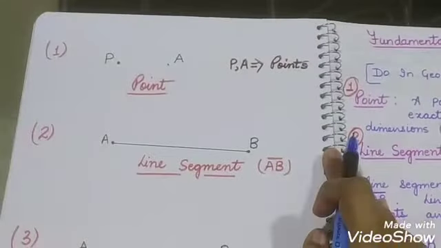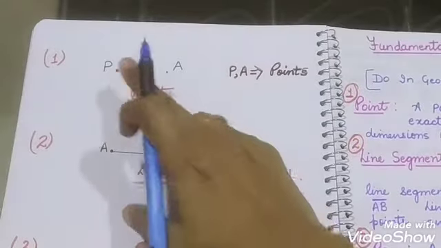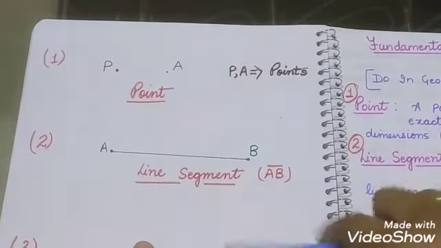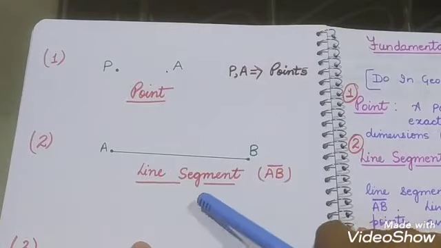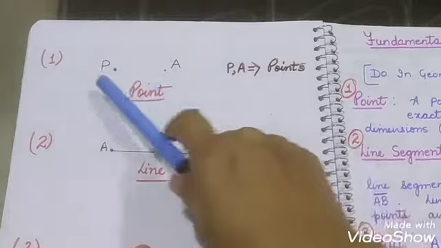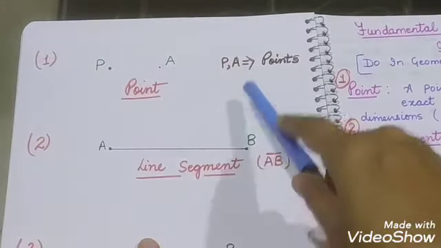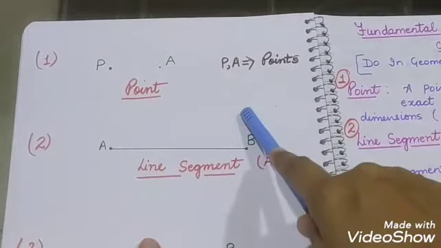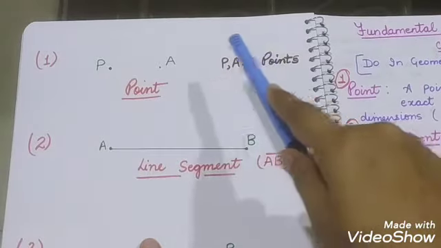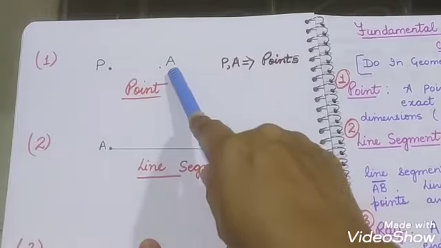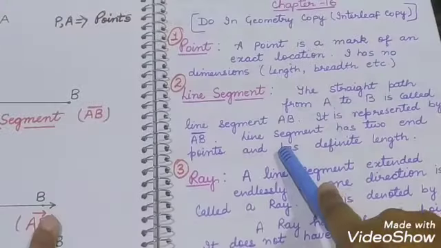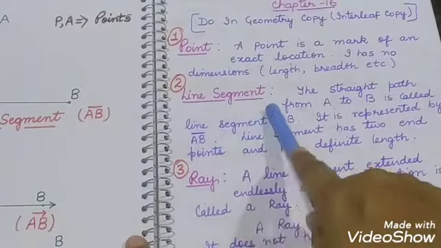So what is the diagram of a point? Just make a dot, and a point is always represented by a capital letter. So we can represent a point by capital P or by capital A or by B, C, D, whatever, we will represent it by a capital letter. So a point is this. Next we will study line segment.